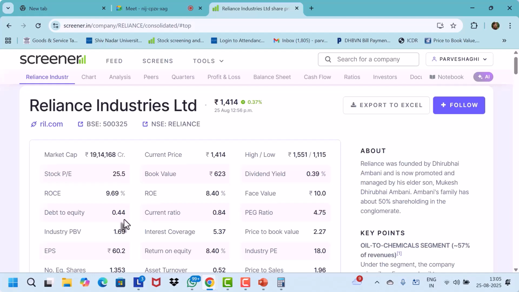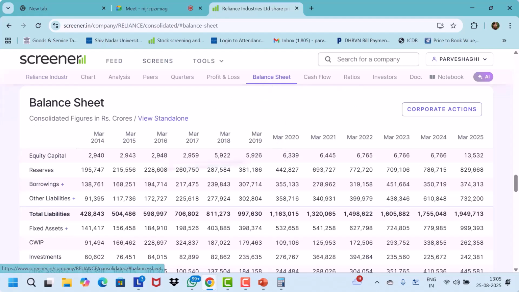Now we go to the balance sheet. Now look at the debt here. How much debt is the company having? These borrowings. Three lakh seventy-four thousand crore. Now compared to last year, or compared to 2023, has it gone up or gone down? It was 4.5 lakhs. Now it's come down to 3 lakhs 74. Of course, in March 24, it was a little less, but then it has picked up a little bit.